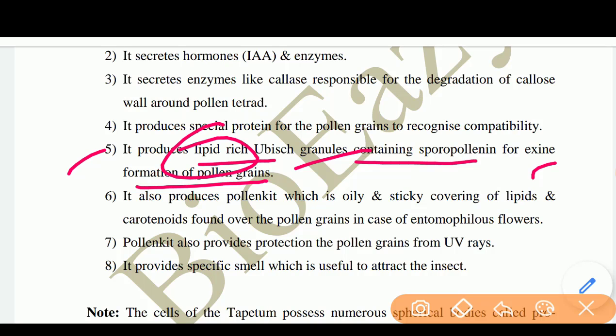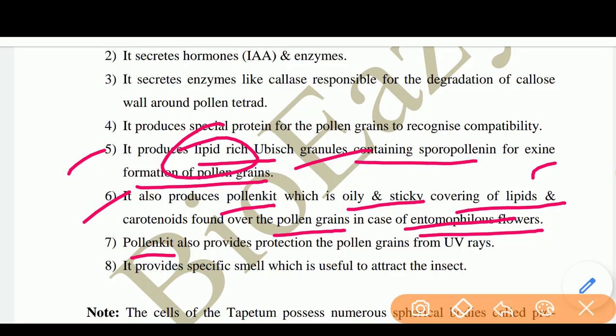ये बहुत important है. Next, it also produces pollen kit, which is an oily and sticky covering of lipids and carotenoids found over the pollen grains in case of entomophilous flowers. Entomophilous flower means जहां पर pollination जो होता है वो insect से होता है. Next, the pollen kit also provides protection to the pollen grains from UV rays. Next, it provides a specific smell which is useful to attract insects.